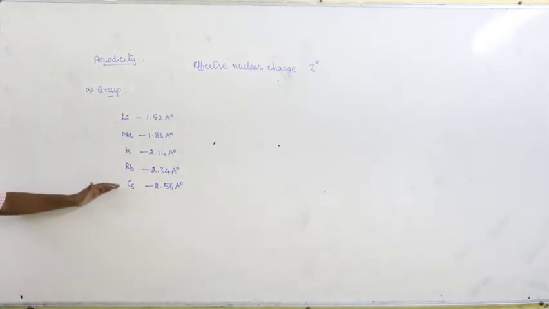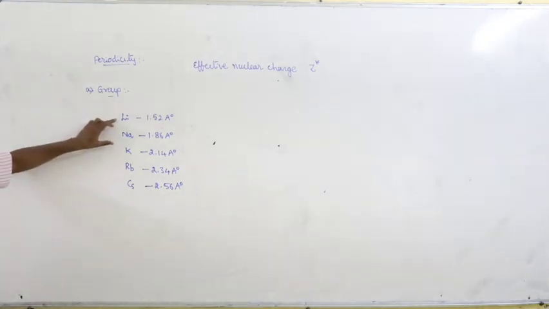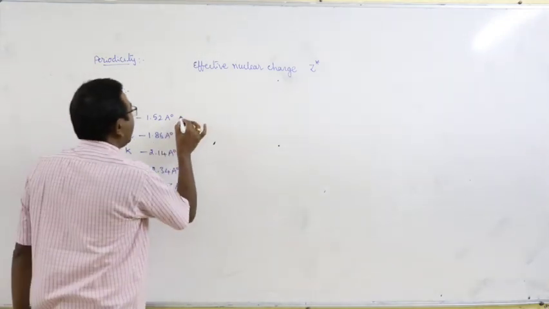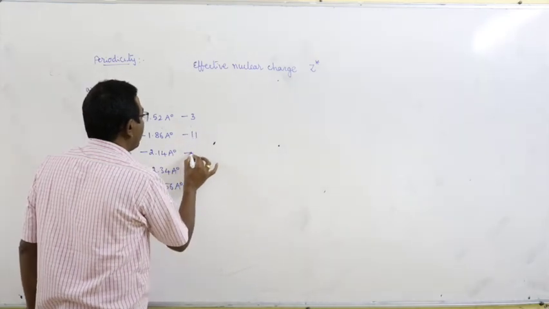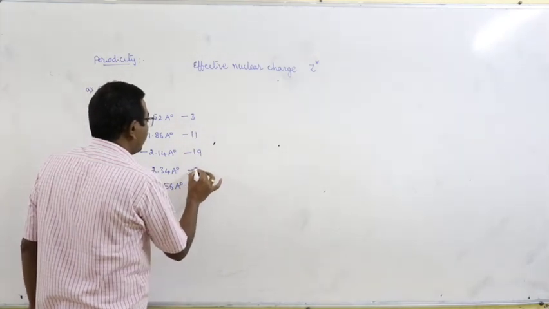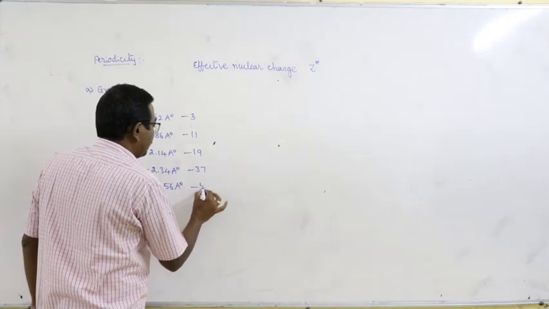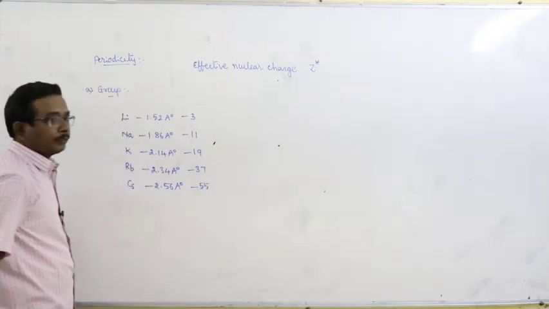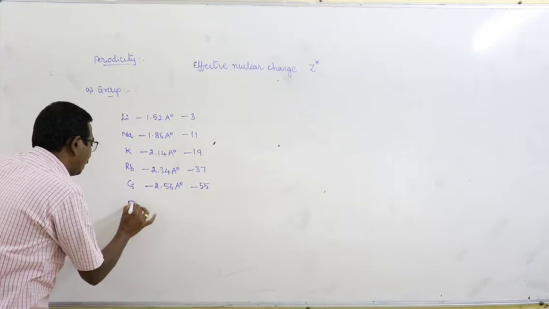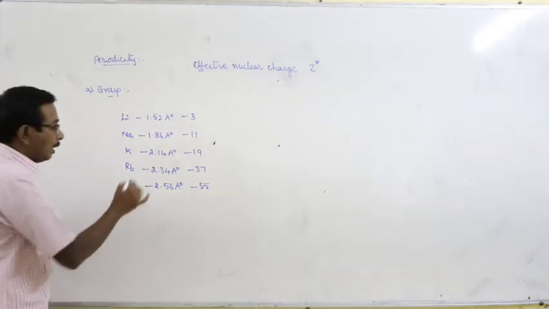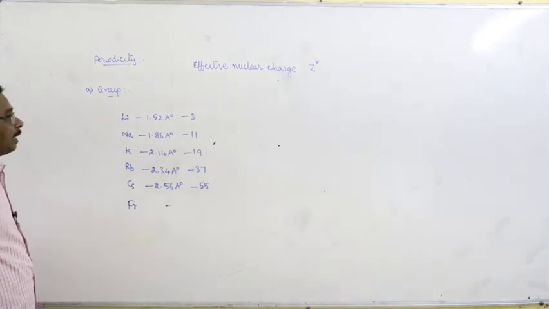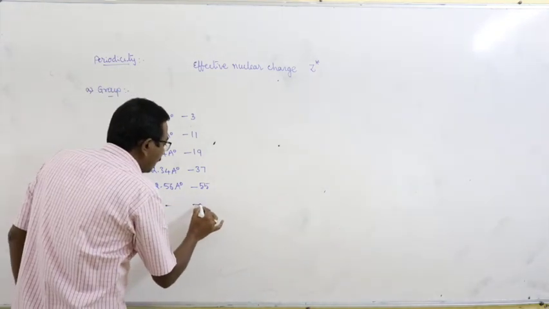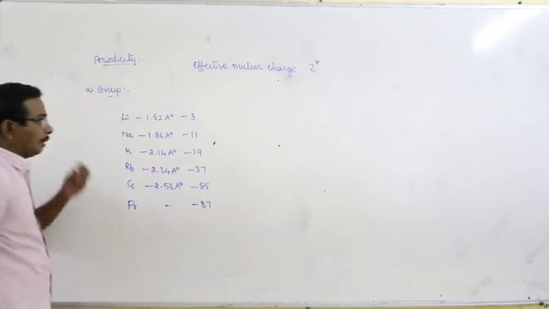What happened in the group? From top to bottom, with increase of atomic number, atomic radius increases. Here, the atomic number of lithium is 3, sodium 11, potassium 19, rubidium 37, cesium 55. And here there is another element, that is francium. But for francium we have no need to discuss the periodic properties, and its atomic number is equal to 87.